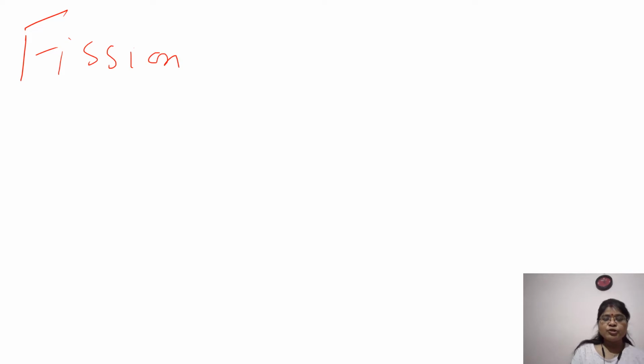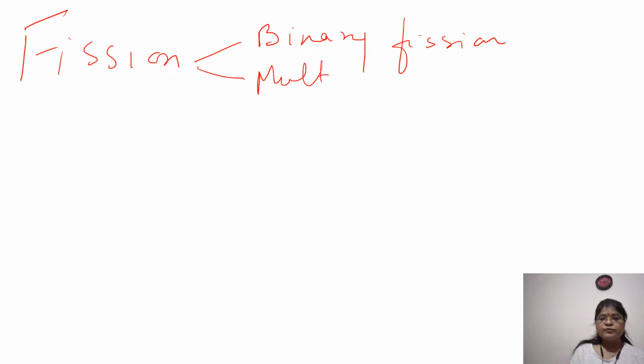Now fission is of various types. So let's see first binary fission. Then comes your multiple fission. Then comes, there is a new term, plasmotomy.